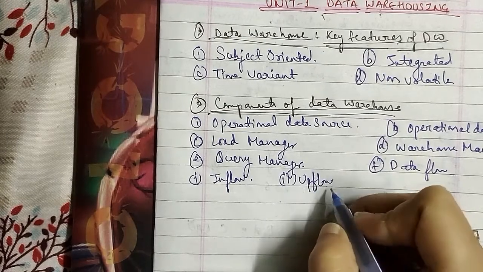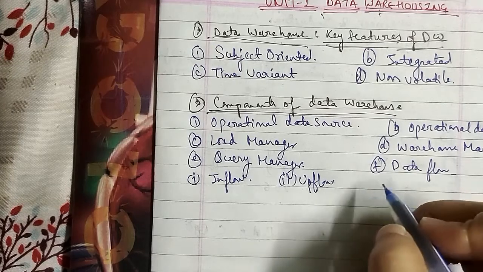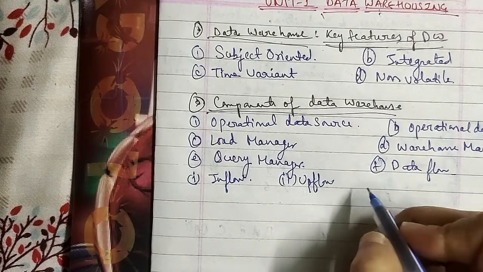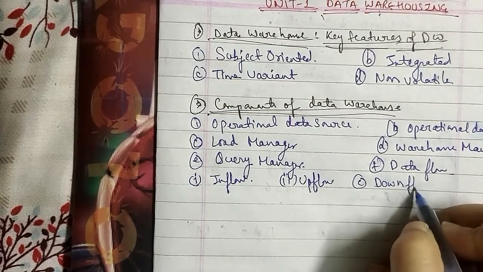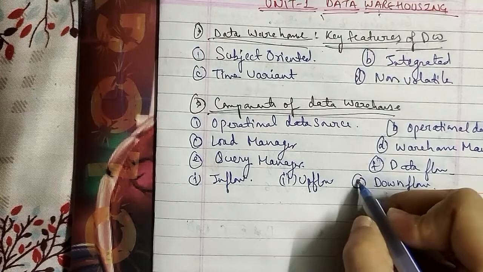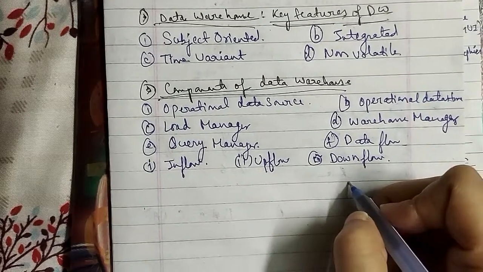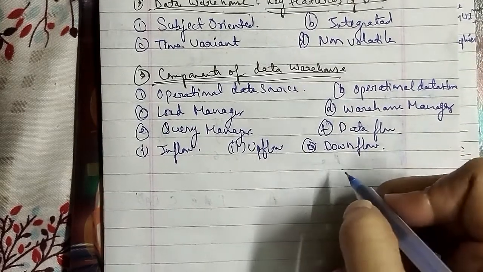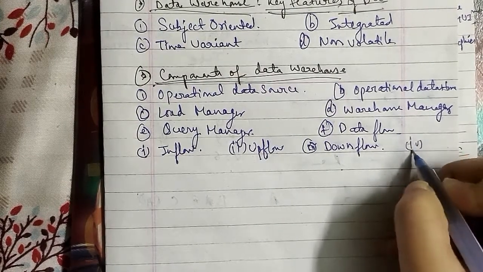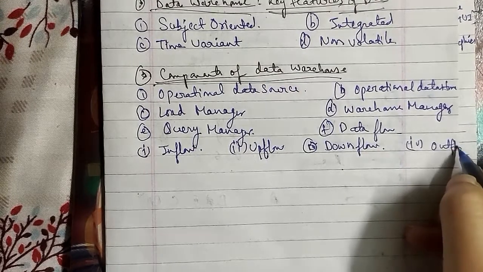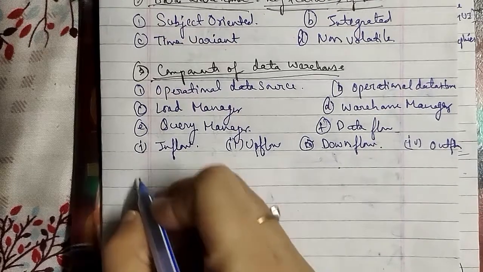In the upflow, the process is associated with adding value to the data in the warehouse through summarizing, packaging, and distribution of the data as well. The third we have is the downflow. In the downflow, we have the process that is associated with archiving and backing up data in the warehouse as well. The fourth we have here is outflow. In the outflow, the process is associated with making the data available to the end users.